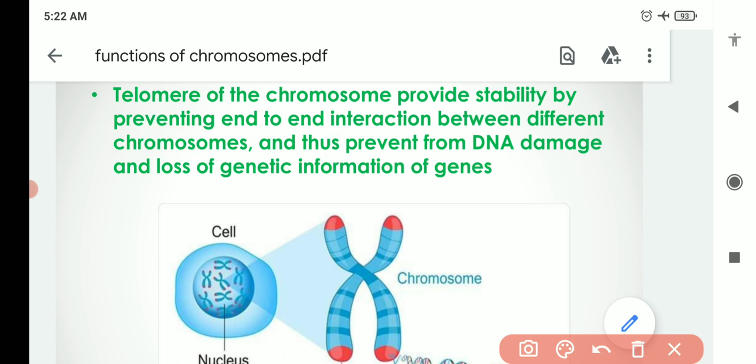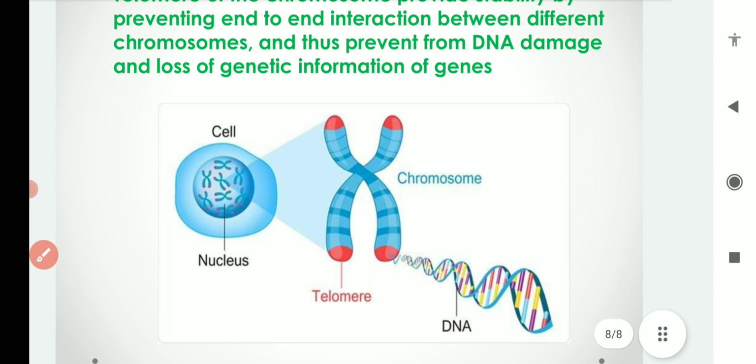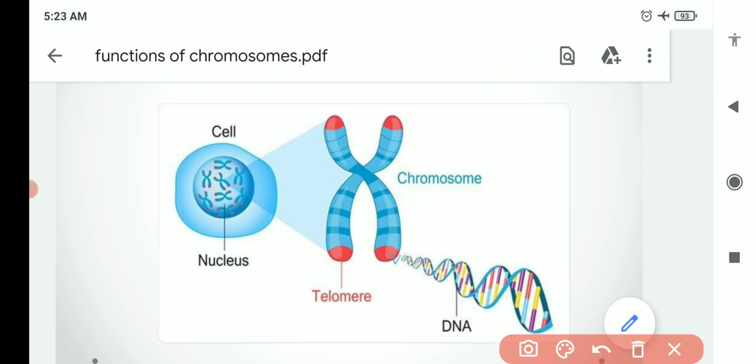We all know that in the nucleus various chromosomes are present and they all have these telomeres, the end parts of the chromosome, and the important function of these telomeres is to provide stability to different chromosomes. If the telomere is not present, suppose it gets damaged and is no longer present on the chromosome, then there is more chance of interaction between the chromosomes, and ultimately this interaction will result in damage to the chromosomes, and ultimately damage to the DNA.